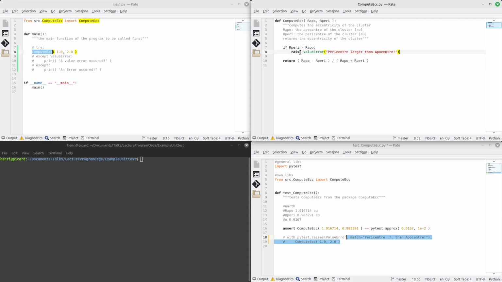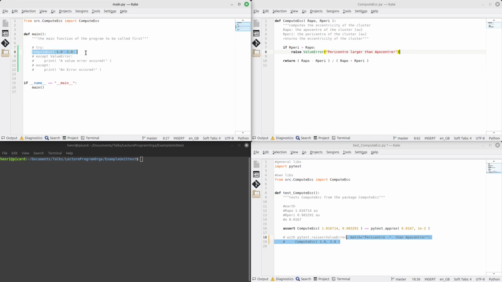Now, for those of you who aren't familiar with this kind of error handling, what happens is that if the program comes into this part here and it notices that the pericenter is larger than the apocenter, when it sees this raise keyword here, it will abort the function at this point, and it will raise this value error with this error message here to the next level above it. The next level above it, in this case, is the main function.